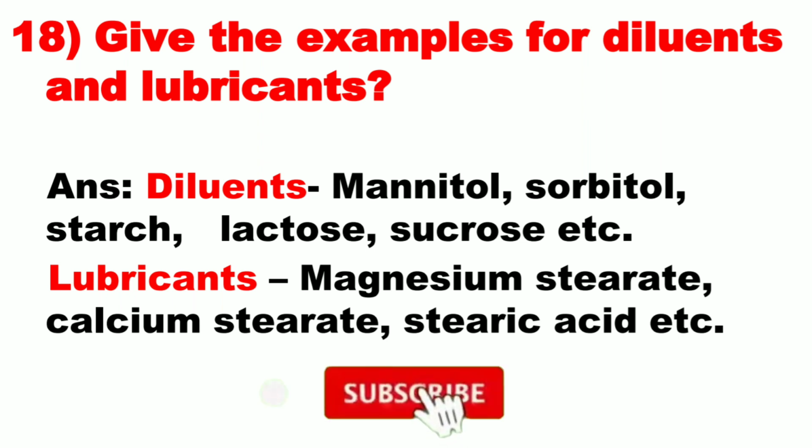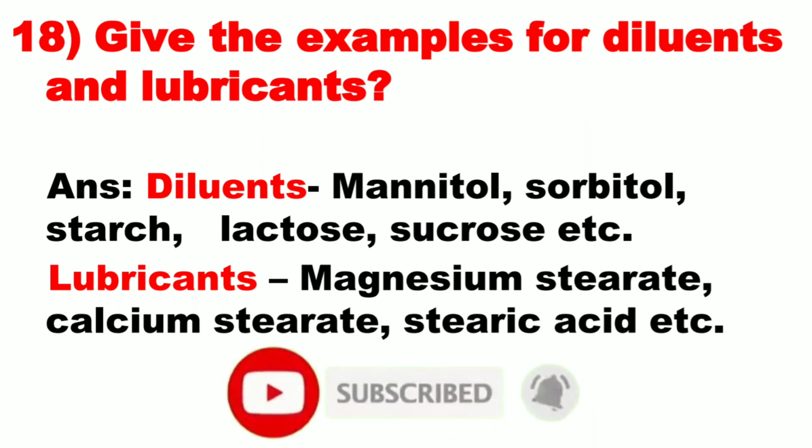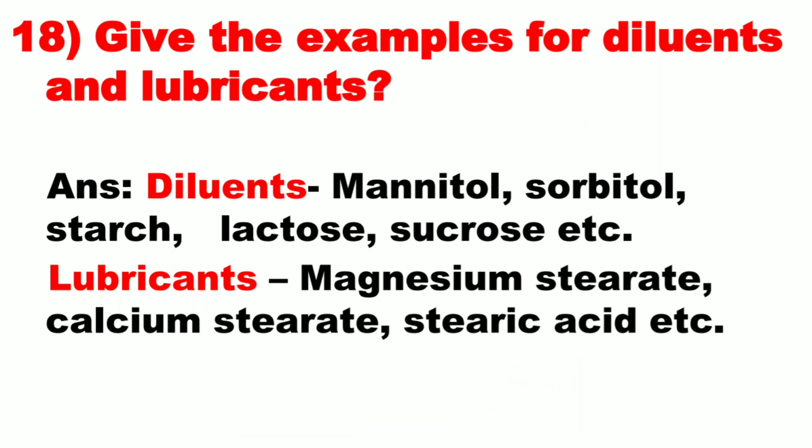Question number 18. Give the examples for diluents and lubricants. Diluents are mannitol, sorbitol, starch, lactose, sucrose, etc. And the lubricants are magnesium stearate, calcium stearate, stearic acid, etc.